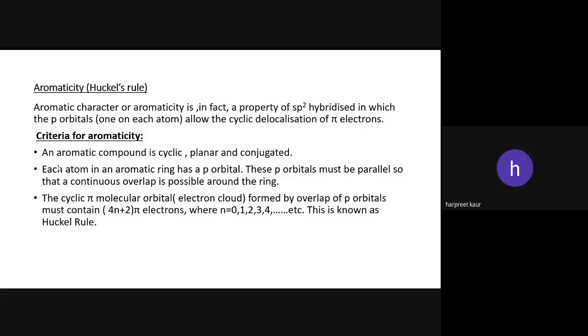Criteria for aromaticity. An aromatic compound is cyclic, planar, and conjugated. Each atom in an aromatic ring has a p orbital, and these p orbitals must be parallel so that a continuous overlap is possible around the ring. The third one is the cyclic pi molecular orbital formed by overlap of p orbitals must contain 4n+2 pi electrons, where n is equal to 0, 1, 2, 3, 4 and so on, and this is known as Huckel rule.